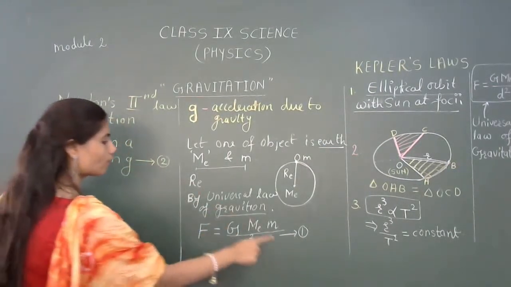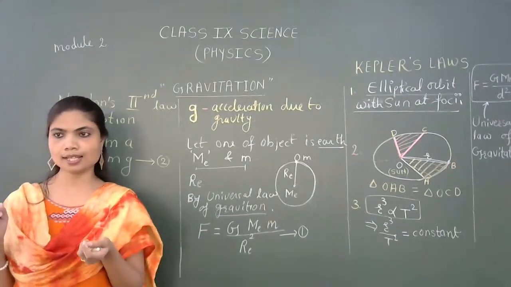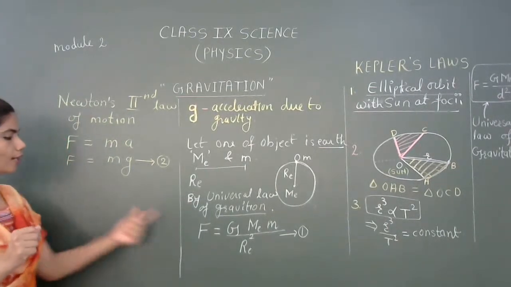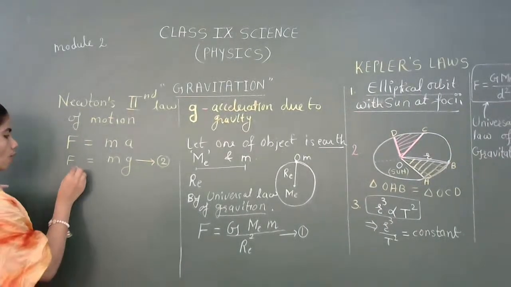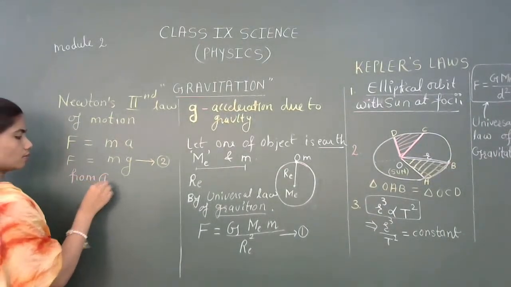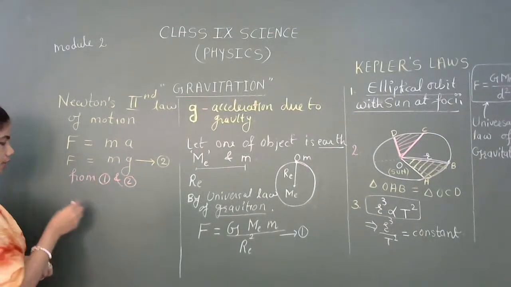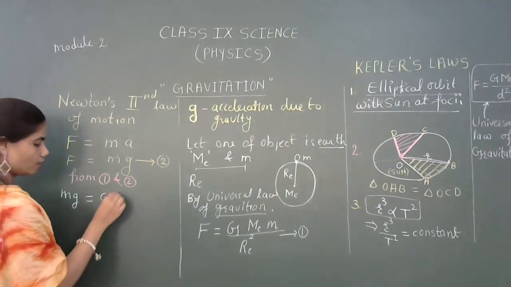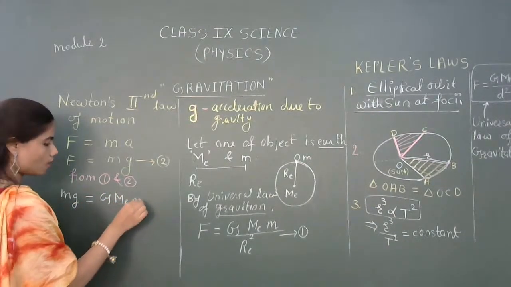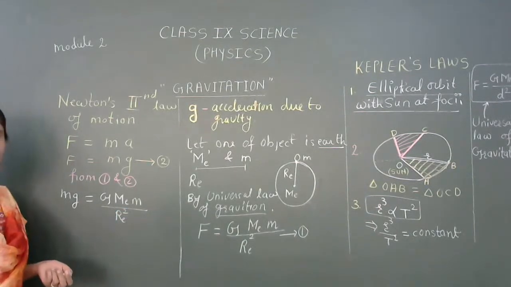So from equation 1 and 2, what we can see? We can see that one side F and F are equal. So next side should be equal, right? So from 1 and 2, what we will write? We are able to write mg is equivalent to capital G M E small m upon R E square. Right?